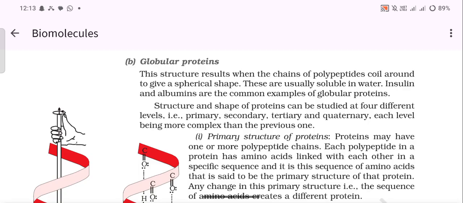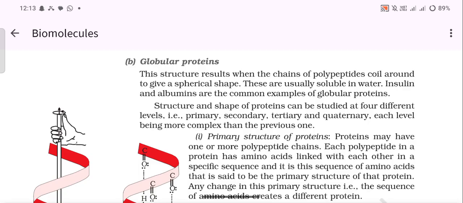Globular proteins: this structure results when the chains of polypeptides coil around to give a spherical shape. These are usually soluble in water. Insulin and albumins are common examples of globular proteins.